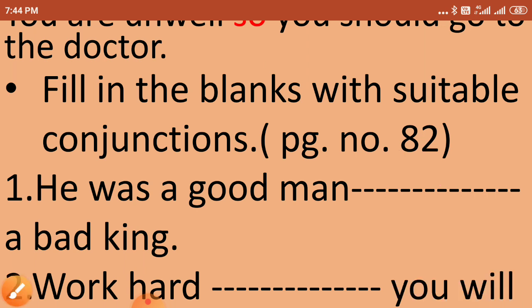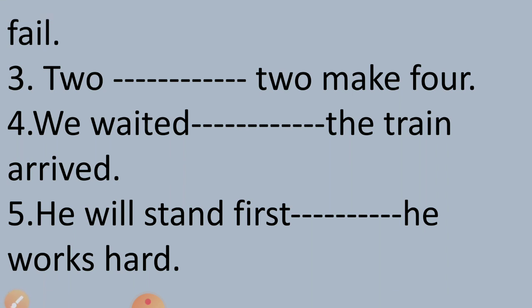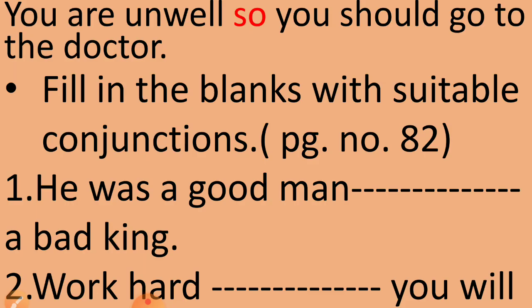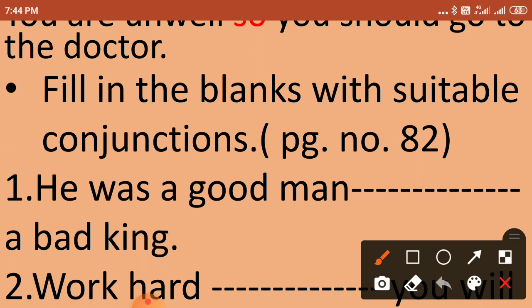Next sentence is work hard dash you will fail. It means if you don't work hard, what will happen? You will fail. So failing is the result of your first sentence action. So which conjunction will come here? Or. Work hard or you will fail.